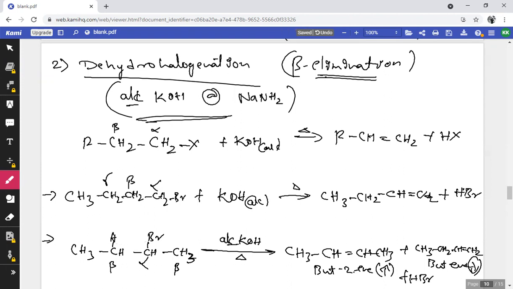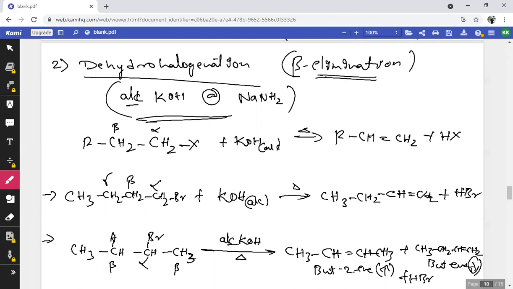So we'll explain one more time. Here, in case of beta elimination or dehydrohalogenation, the removal of the hydrogen atom takes place from the carbon that contains the least number of hydrogen atoms.